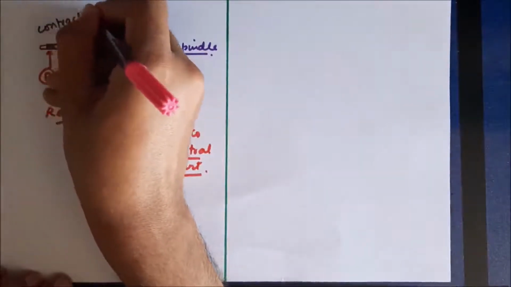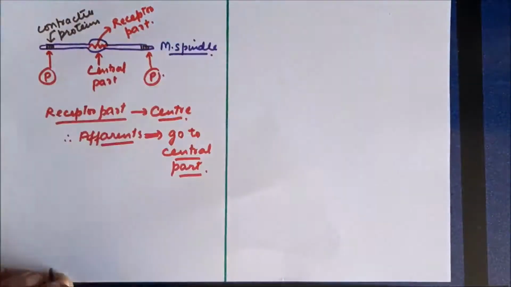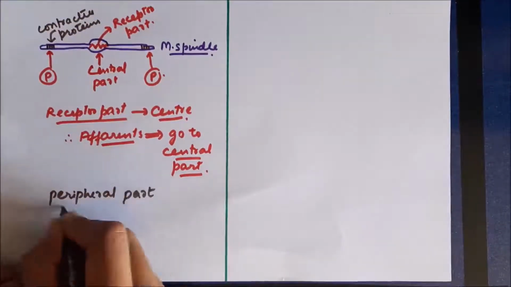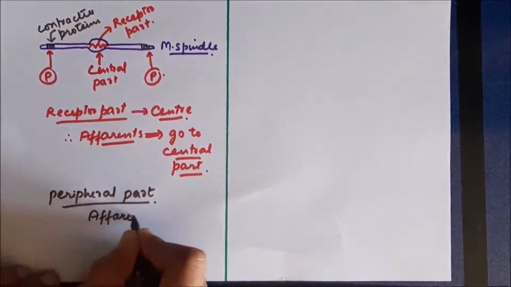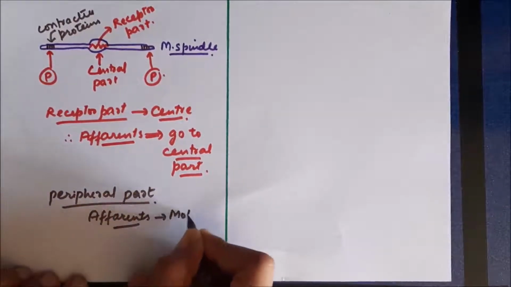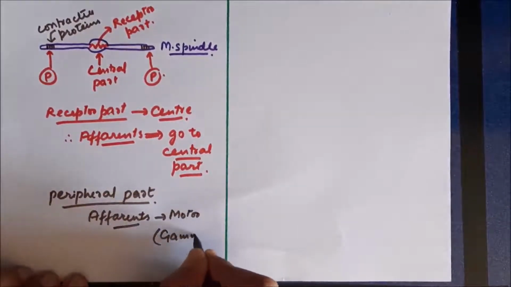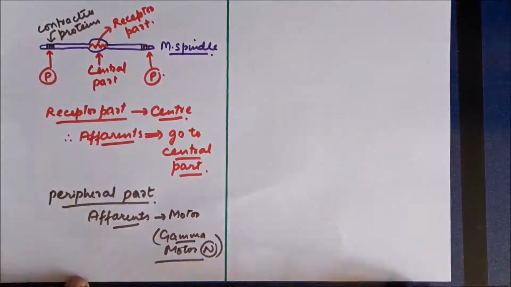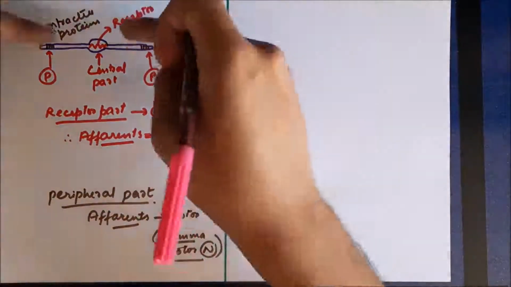Now the peripheral parts contain contractile proteins, and that means stimulation of these peripheral parts by the motor neurons will cause contraction of this part. What is the significance of that contraction, we are going to discuss later. It does not cause muscle contraction, it just causes contraction of the muscle spindle. So for the peripheral part, the efferents in this case are not sensory, they are motor in nature. These are gamma motor neurons, which innervate the peripheral parts of the muscle spindle and cause contraction of these contractile proteins.